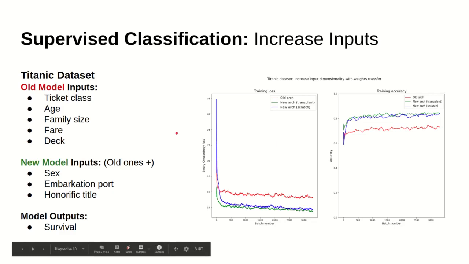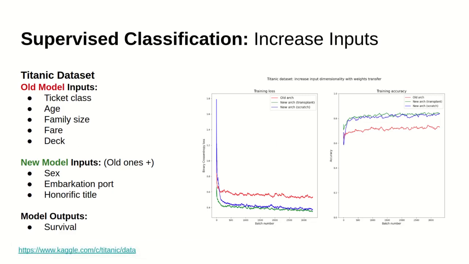As a sanity check, we tested the weight transfer capabilities of our method on 3 well-known supervised learning benchmark datasets. The first experiment was on the Titanic Kaggle dataset. This one consisted in first training a model with a subset of input features, then transplanting the weights into an untrained model which accounted for all the input features. As you can see, the transplanted model's starting loss, in green, is significantly lower than the one starting from scratch, in blue. Its convergence is also marginally faster.